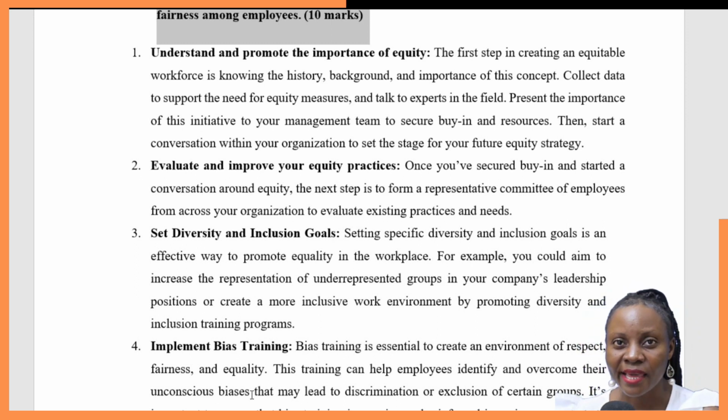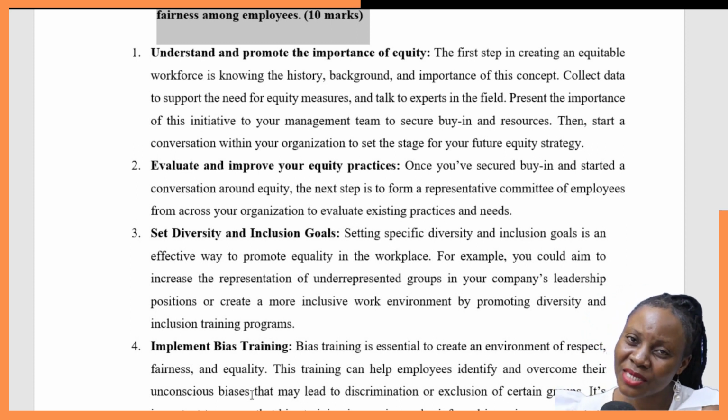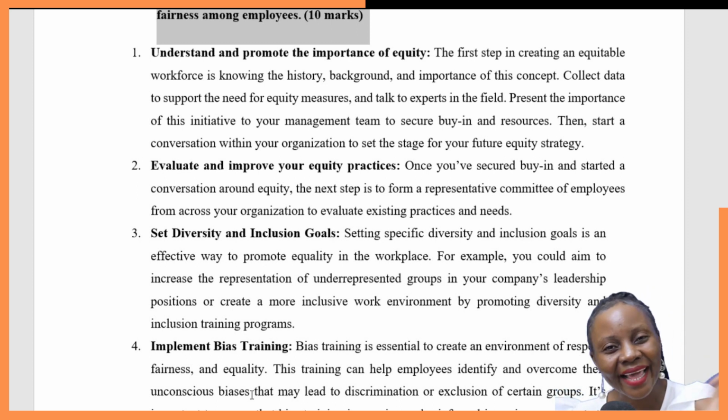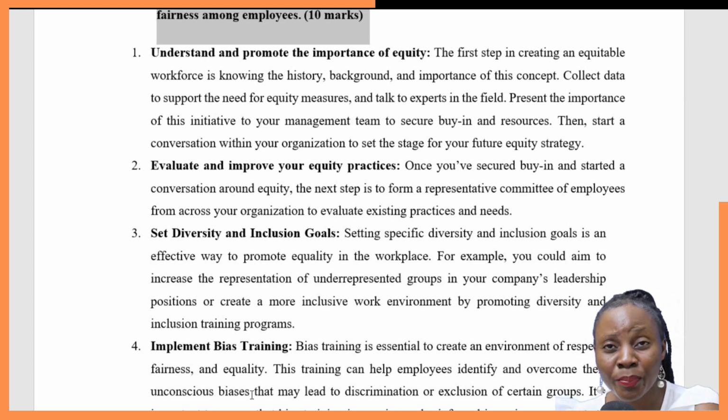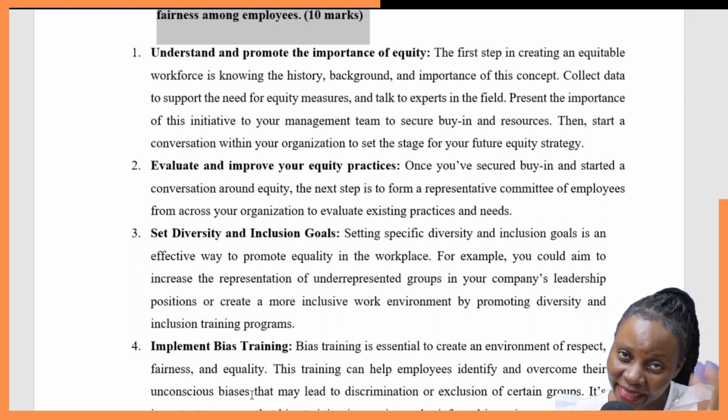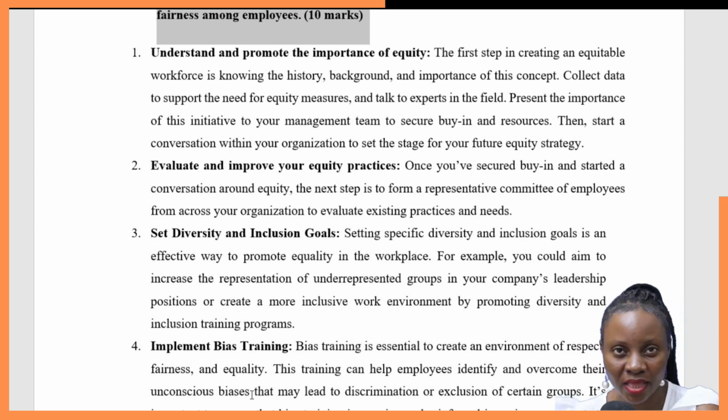If you see there's a lot of bias within the organization, let these people go to training so that they can understand the importance of equity and fairness, and do away with bias, because bias is what brings unfairness and inequity within the organization.